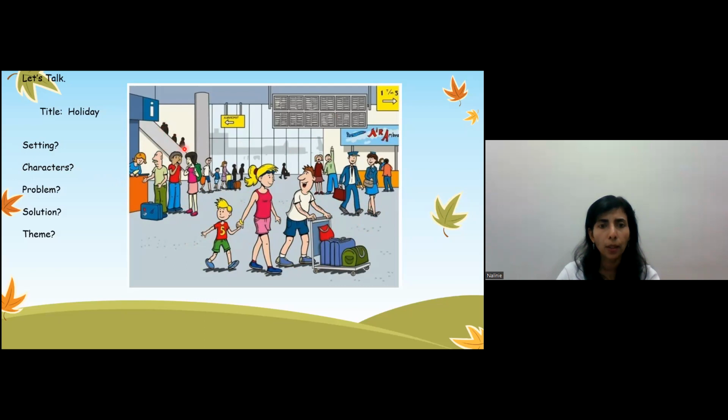Okay, you can also see a lot of people coming down. It's called an escalator. And also, what can you see here? What are the people pointing at? What do you think they're looking at? What do you think it is?